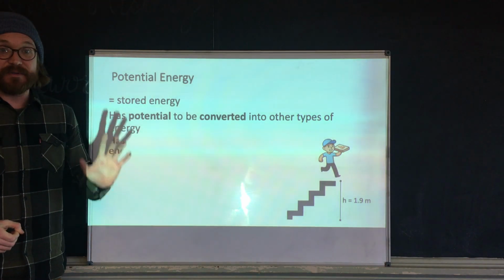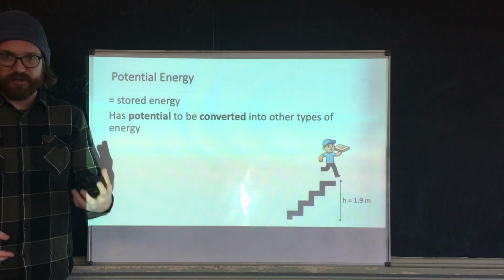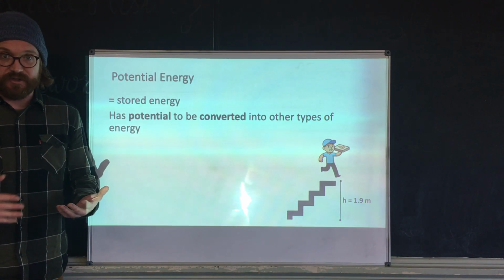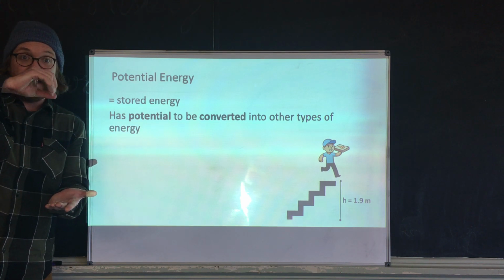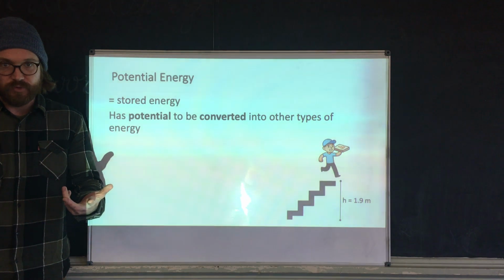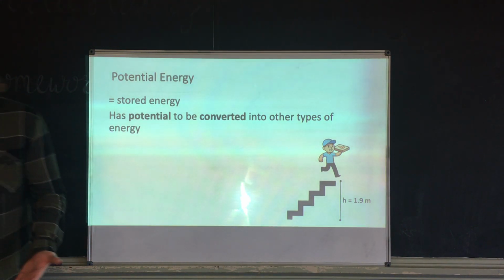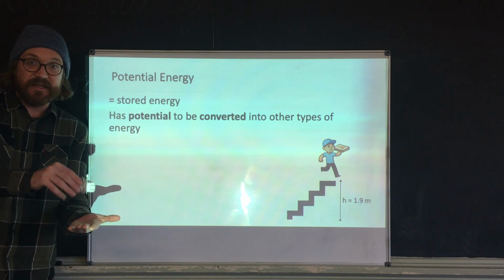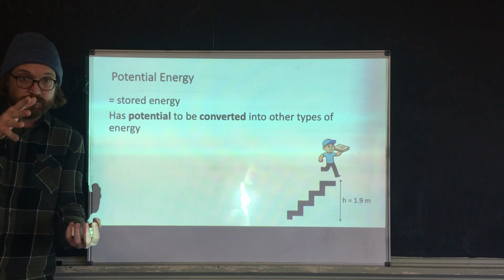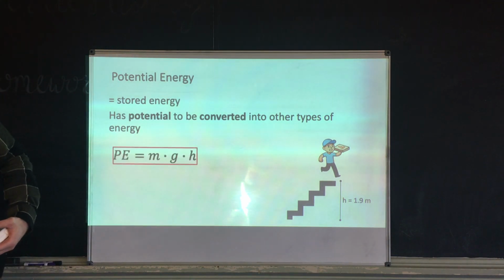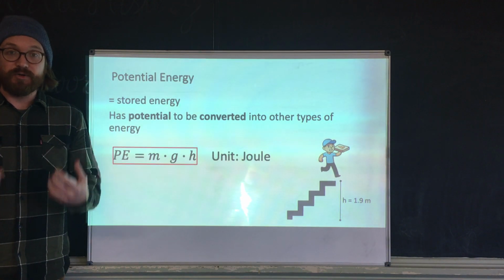The only type of potential energy that we've talked about is gravitational potential energy, and it's called gravitational potential energy because it happens when something is lifted off the ground, and if it's dropped, gravity turns that potential energy into kinetic energy. Like for example, you pick something up off the ground, it's gaining potential energy, now it has stored energy, and if I let go, that stored energy transforms into the energy of motion.